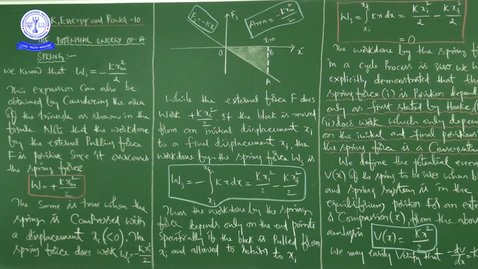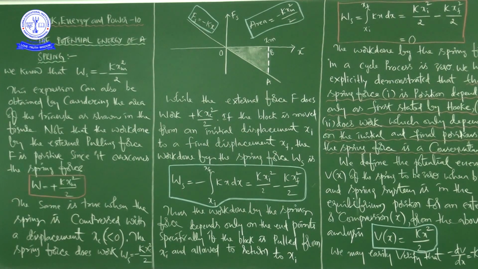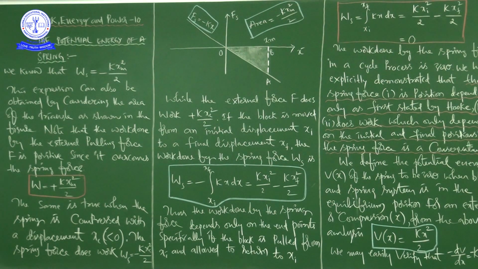So here, minus the integral from 0 to xm of kx dx. The integral of x dx is x square by 2, so minus k into xm square by 2. This is the amount of work done by the spring force, Ws is equal to minus k xm square by 2. This is the information we already discussed in our previous class, but we also need it to continue this class.